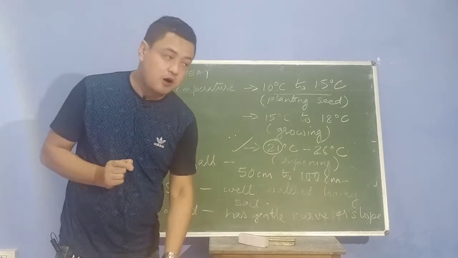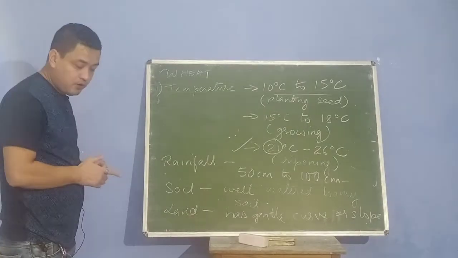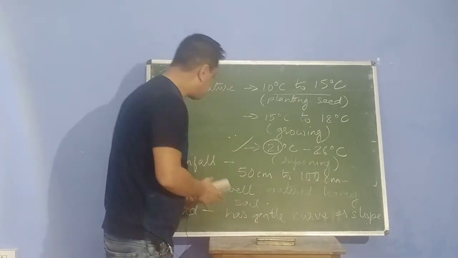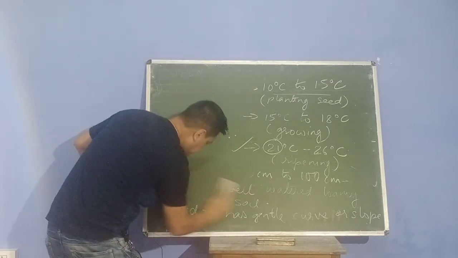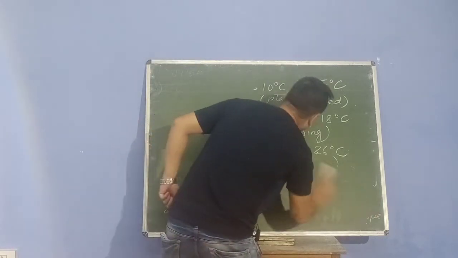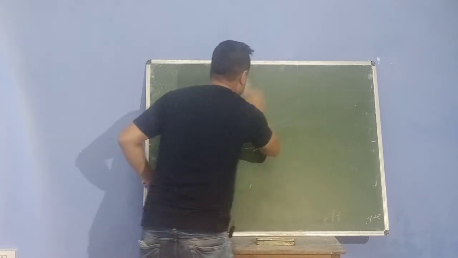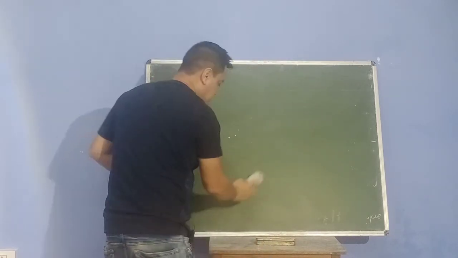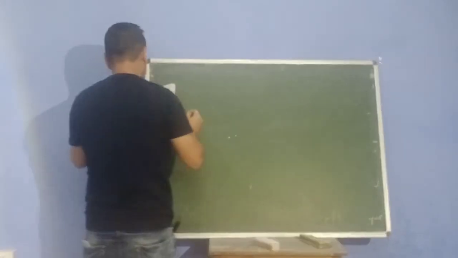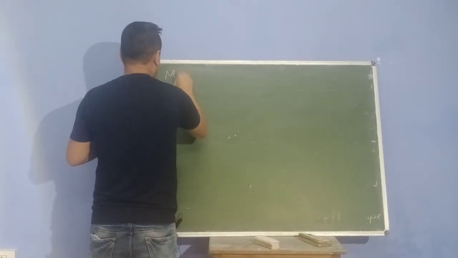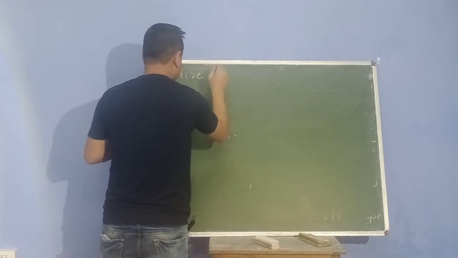Now, we are moving on to the third food crop of this chapter, that is known as maize. M-A-I-Z-E, maize.